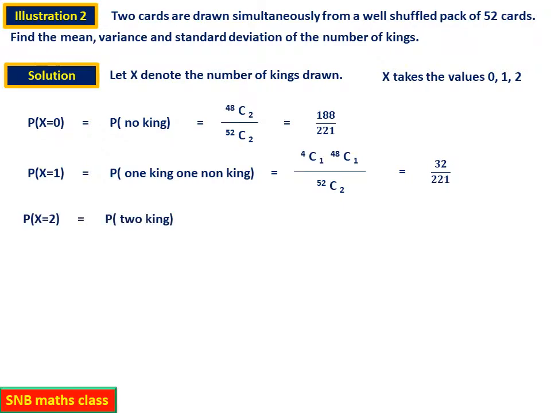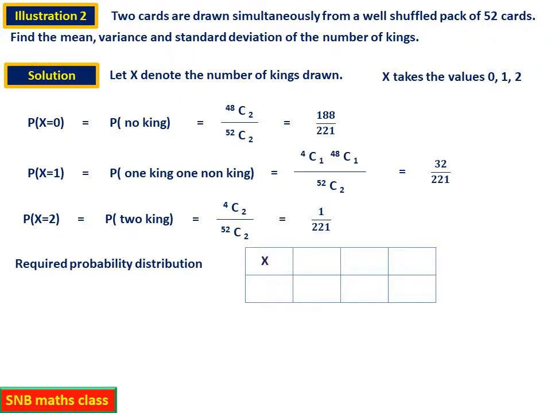Similarly, probability X equal to 2 kings. So how do you do it? 4C2, there are 4 kings, so you have to select 2 cards. So it is 4C2 divided by 52C2. So this will be equal to 1 by 221. So this is the required probability distribution, of course not absolutely necessary, but I have done it. X and P of X: 0, 1 and 2, and 188 by 221, 32 by 221 and 1 by 221.